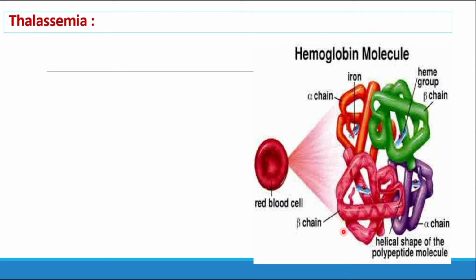The beta chain synthesis is controlled by a single gene. That single gene is called HbB. And this beta chain gene is present on chromosome number 11.